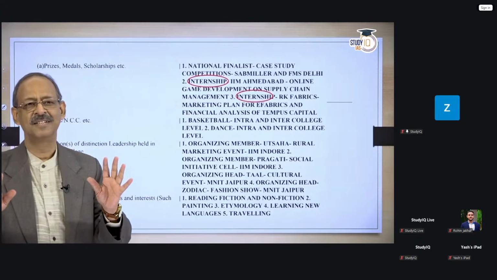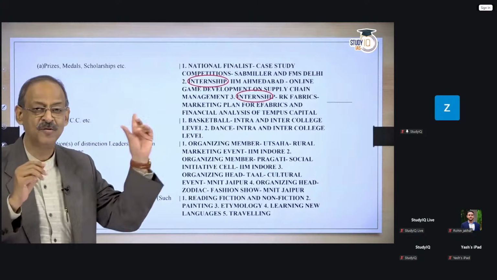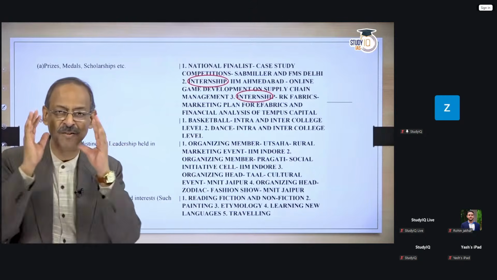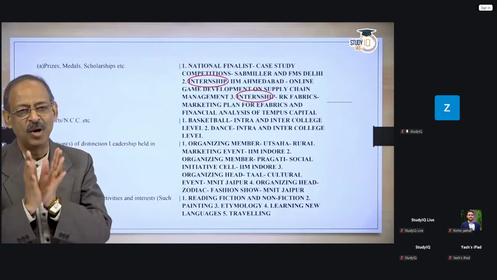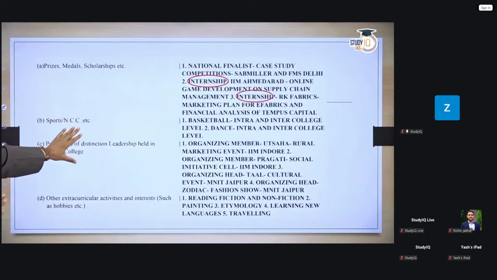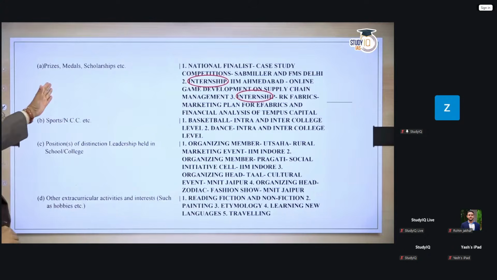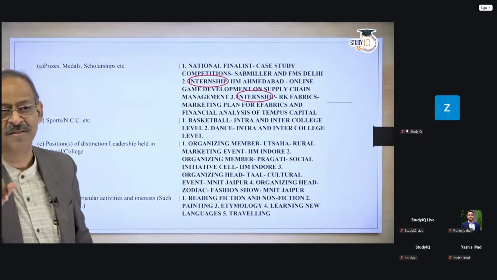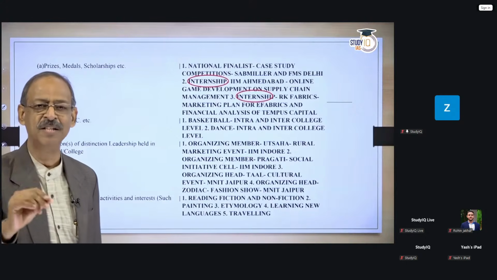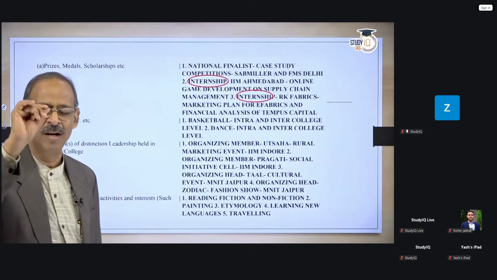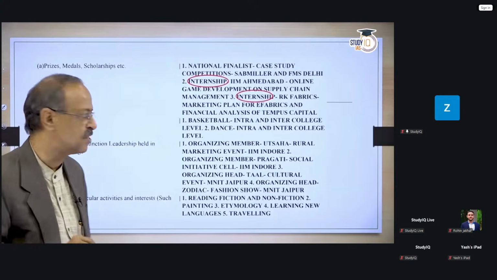Arey bhai, nahi likhiye. Be precise. If you remember my initial slide where I had said you have to be precise, you have to clearly mention what you've done. Again, winning a prize or winning a medal does not give you more marks in the personality test. It merely is a piece of information available with the board member to ask questions of you.